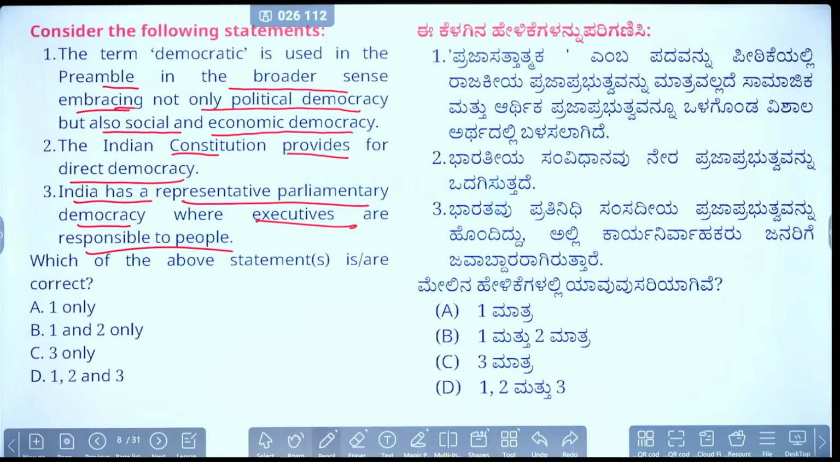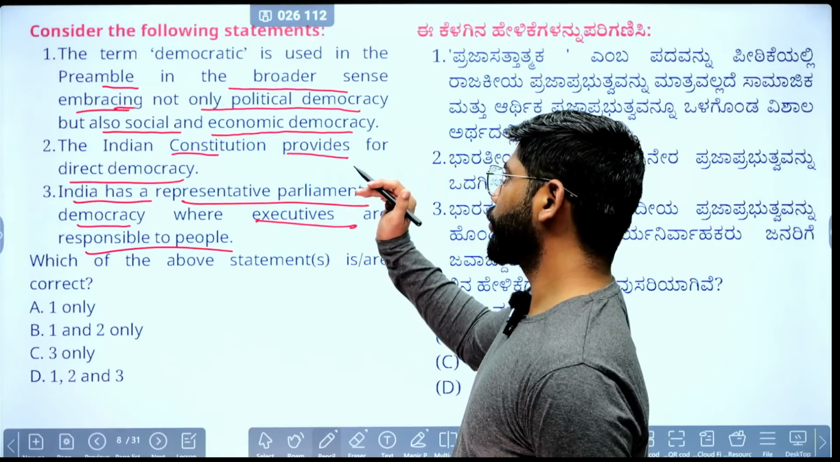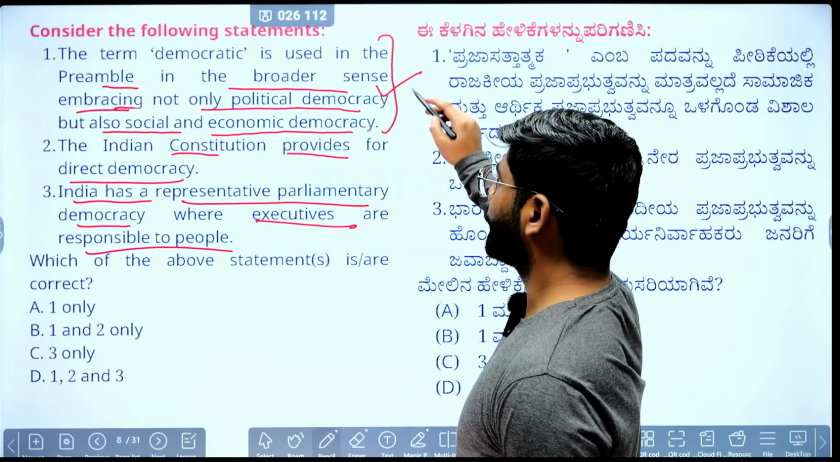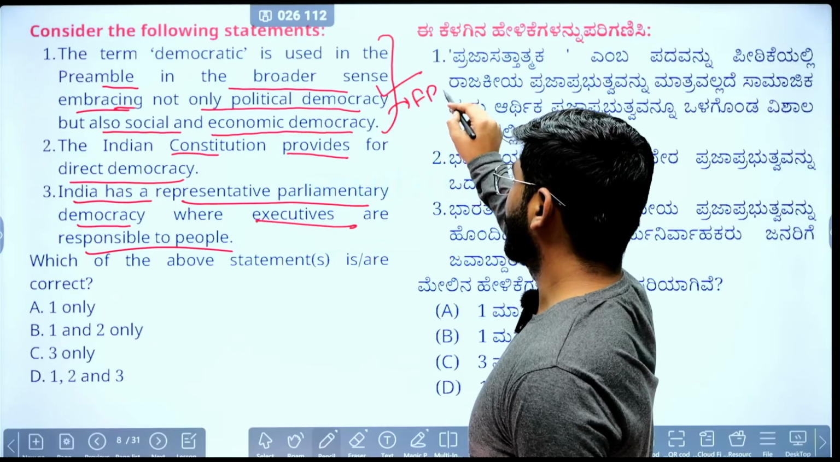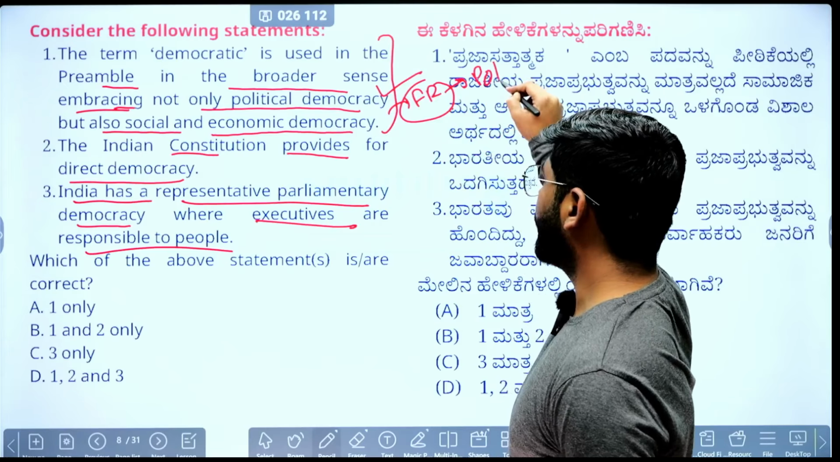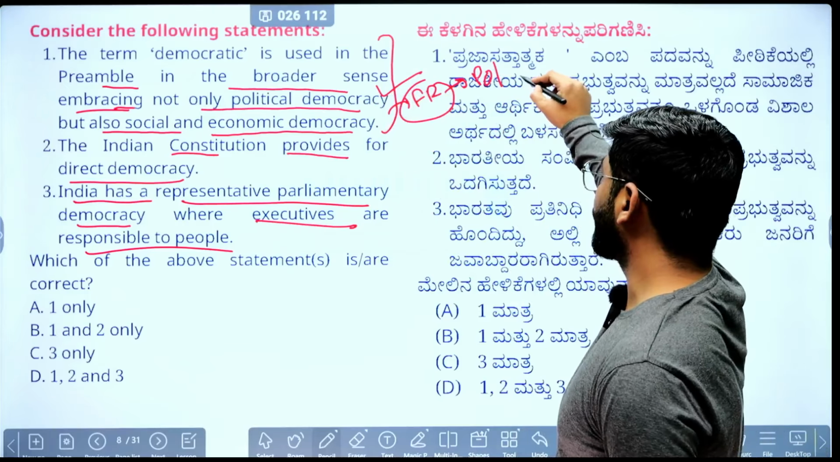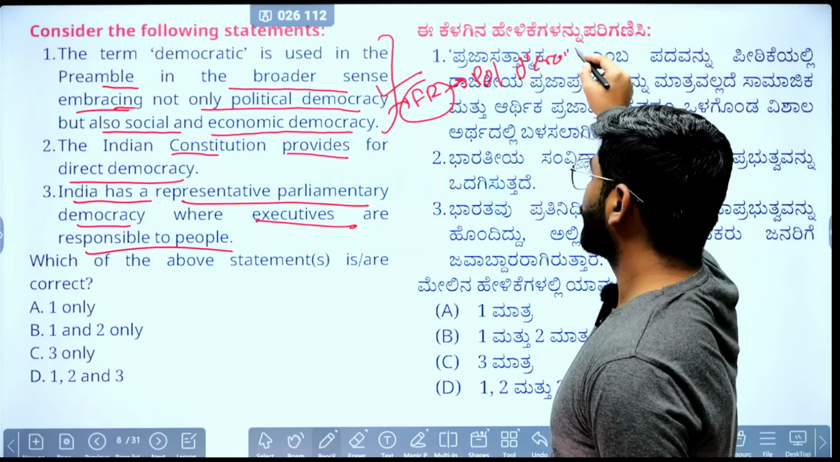The term democratic is used in the preamble in a broader sense, embracing not only political democracy but also social and economical democracy. The statement is correct because the fundamental rights, we all know, aim to establish the political democracy in the country, and the DPSPs enshrined in the constitution talk about the social and economical democracy. So the statement is correct.